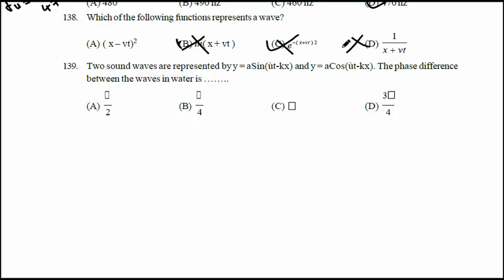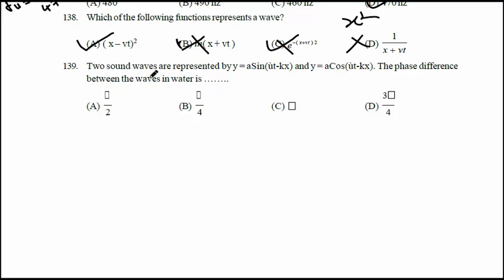But any term involving x square will have a wave function. So the correct option is (x minus vt) whole square as the wave representation. Log is not a wave representation, exponential is also not a wave representation. 1 by x is also not a wave representation, but (x minus vt) whole square will give an x square term. So for question 138, option A is correct.